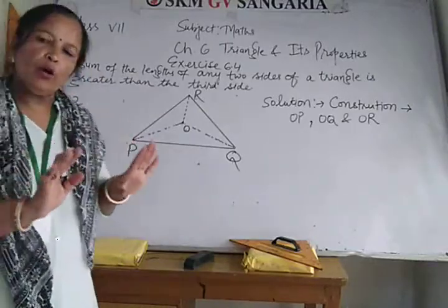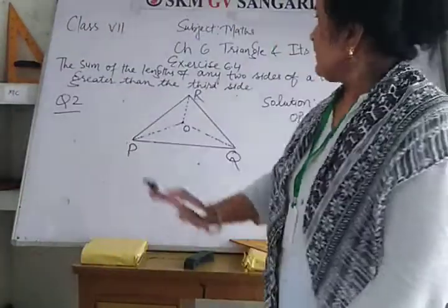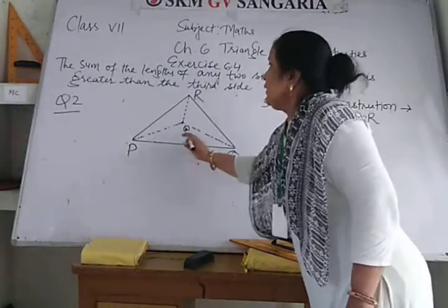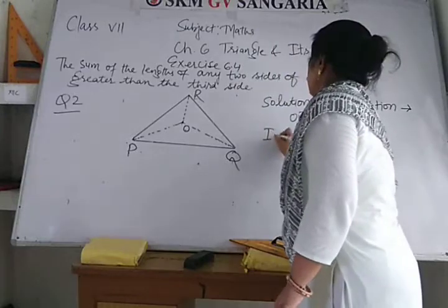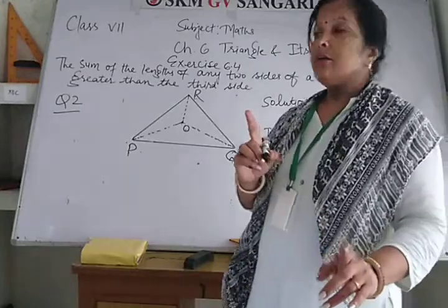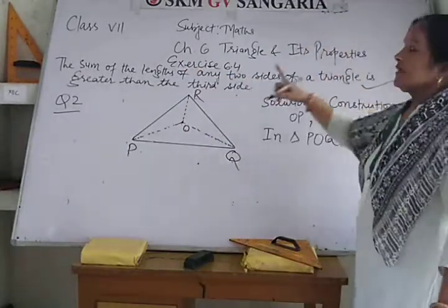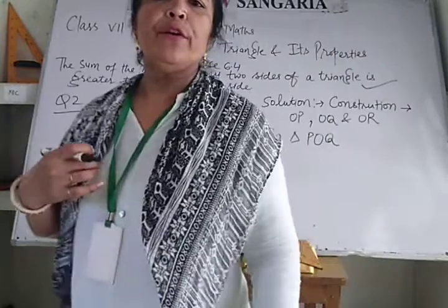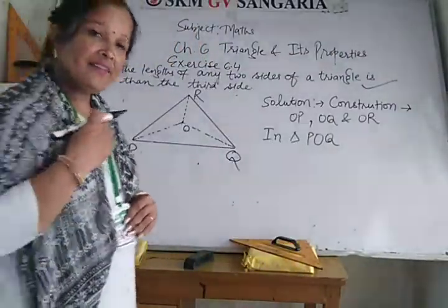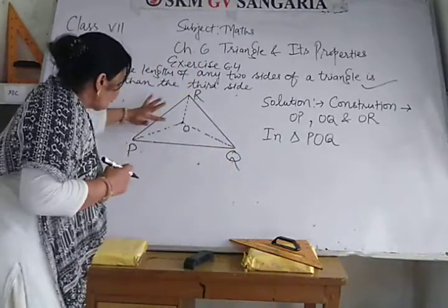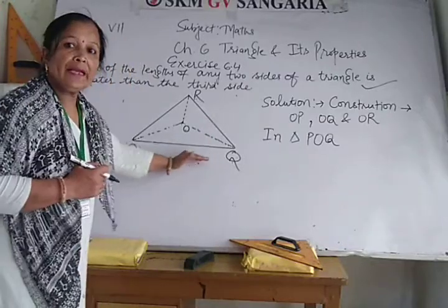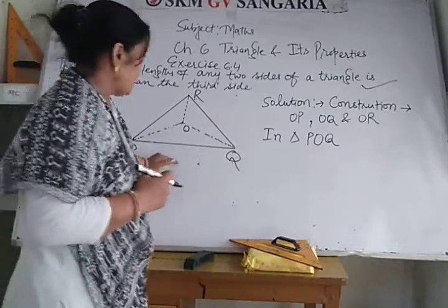In triangle POQ, you have to write this property: the sum of the lengths of any two sides of a triangle should always be greater than the third side. So in this triangle, OP plus OQ should be greater than PQ.